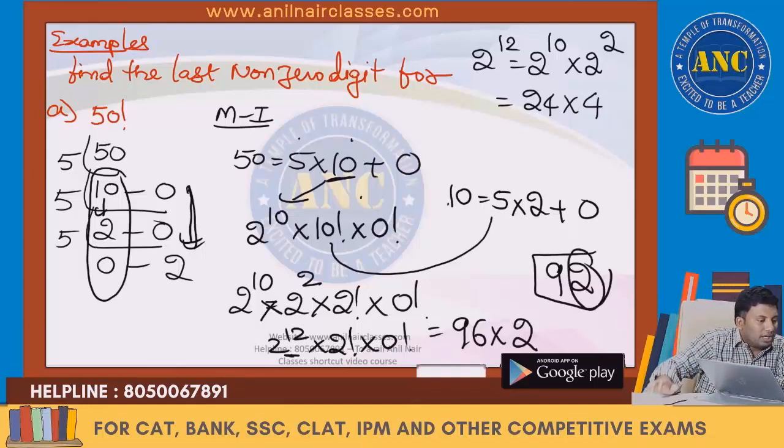I hope the idea is clear. What you do is just sum up all the quotients. 10 plus 2 is the power of 2, then 2 factorial, or do it recursively. Anywhere you will get the answer. I hope the idea is clear.